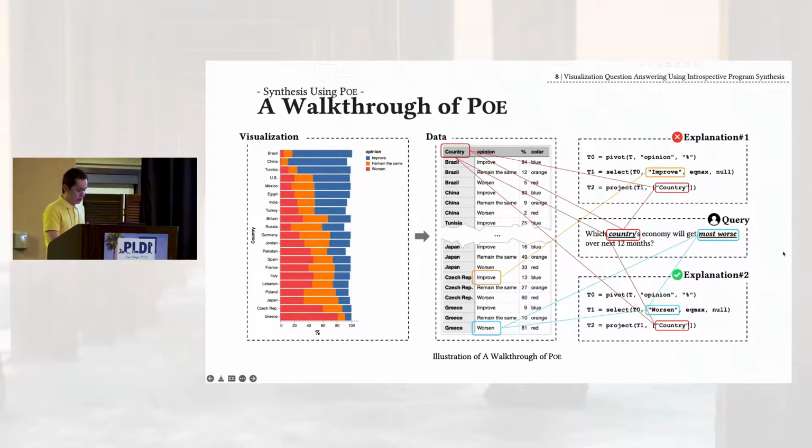But you can see that in explanation 2, the key terminal worst is mapping to both some units in the query and in the original visualization. So in this case, the optimal synthesis module will consider explanation number 2 a more promising and optimal explanation, pick it, and execute it to actually get the correct answer to this question.